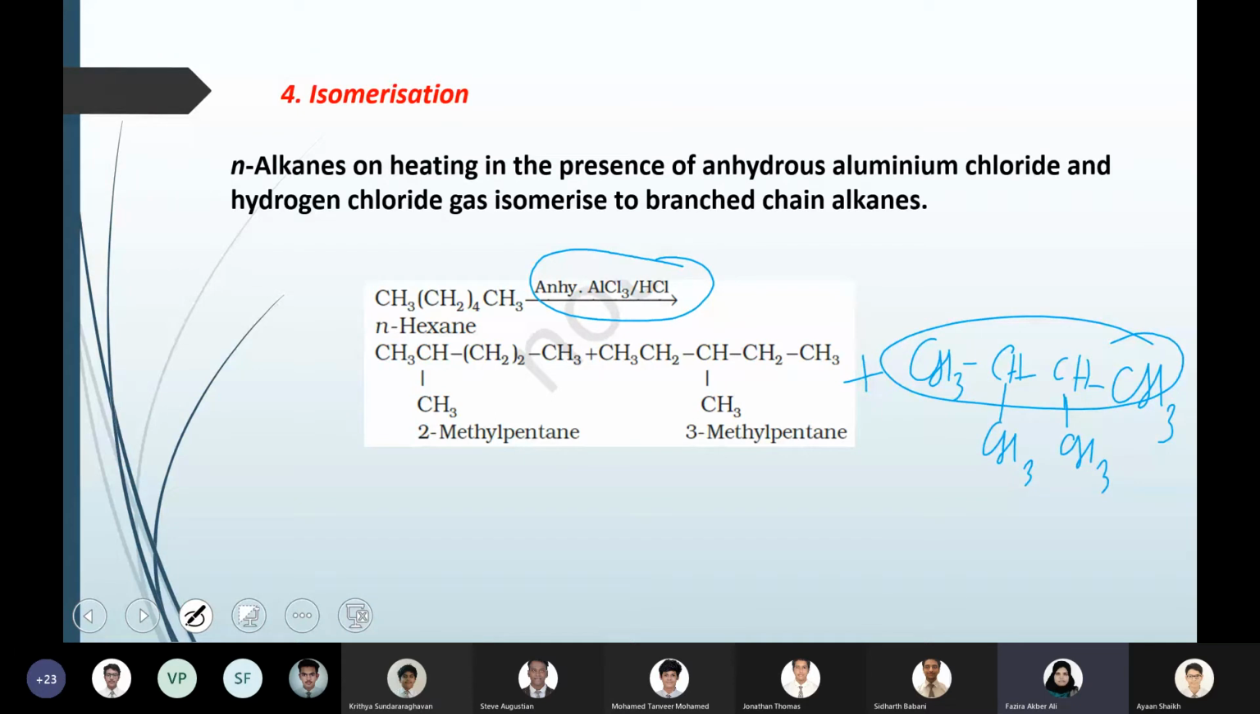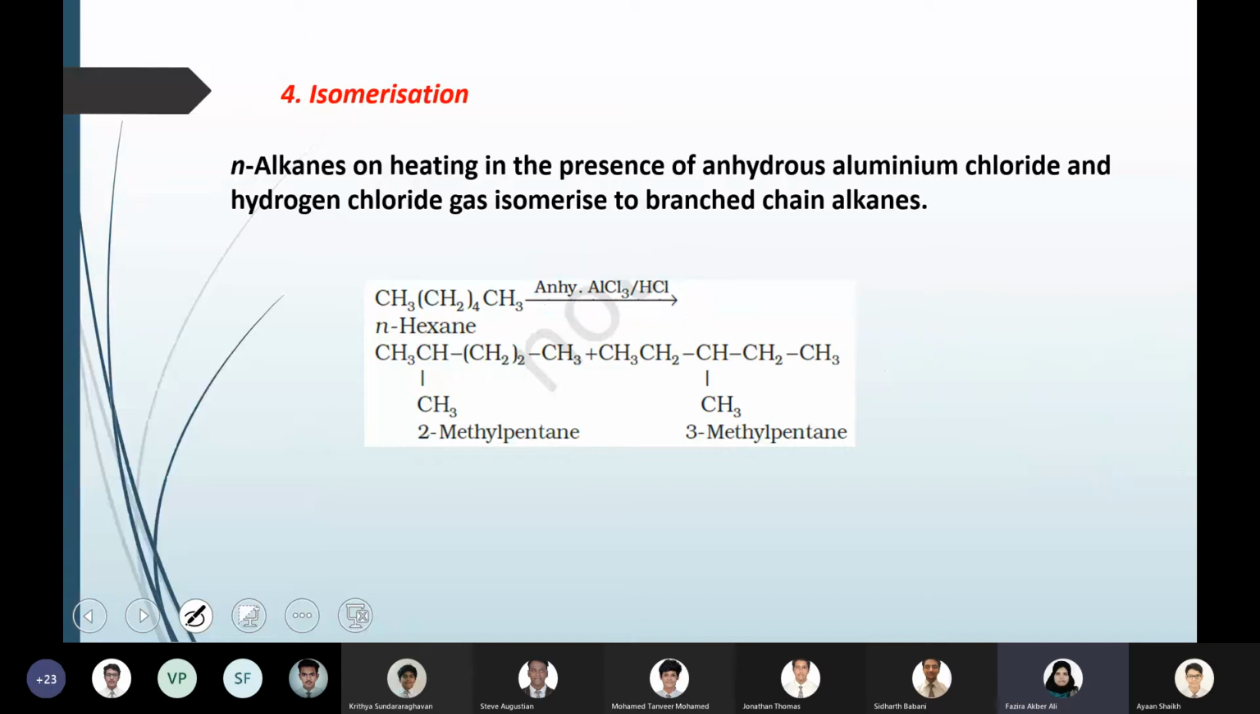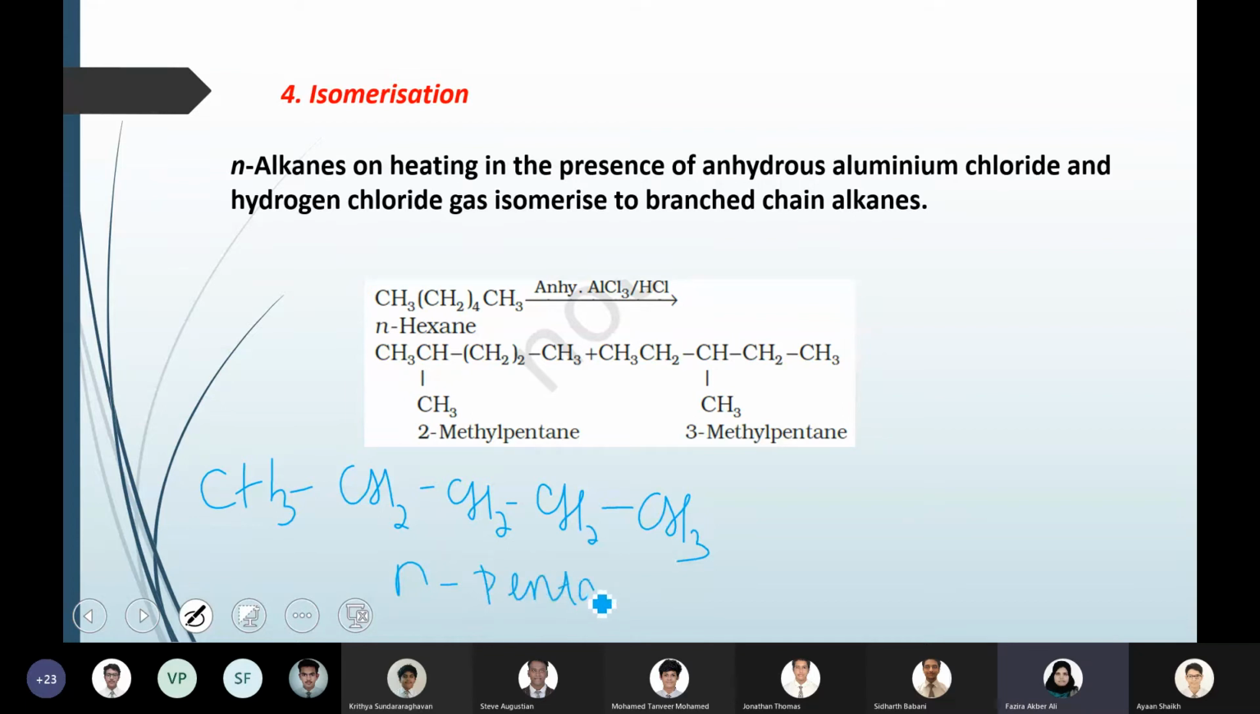For example, they will ask you to convert this to that. So you can just do isomerization if possible, and then write only what is required. Let's do the next one. Say you have pentane, CH3, CH2, CH2, CH2, CH3. This is normal pentane. What are the different isomers formed after isomerization with anhydrous aluminum chloride and HCl?